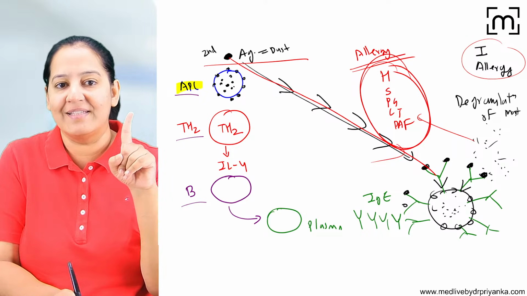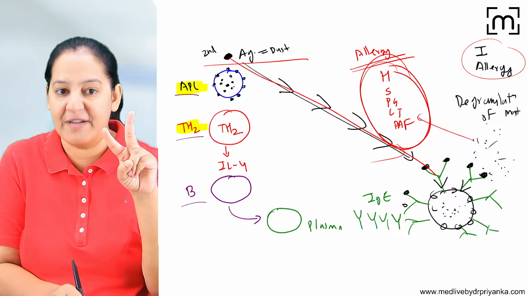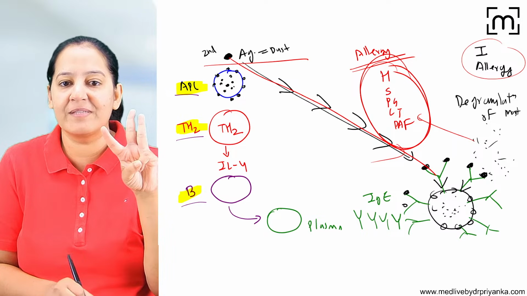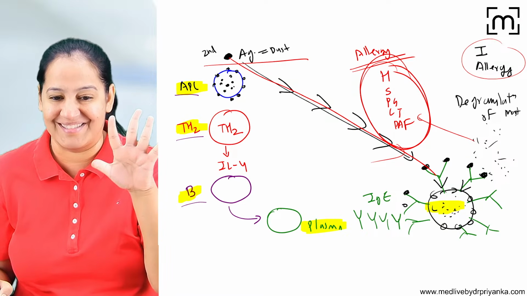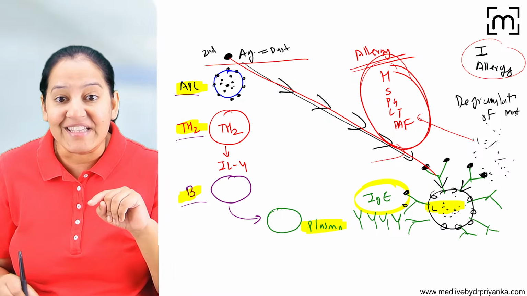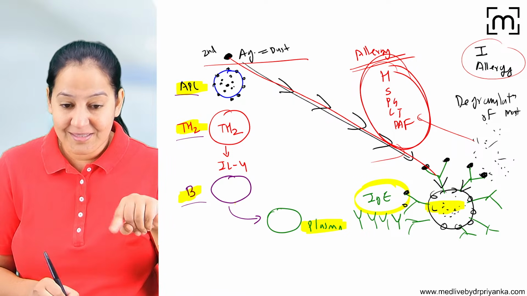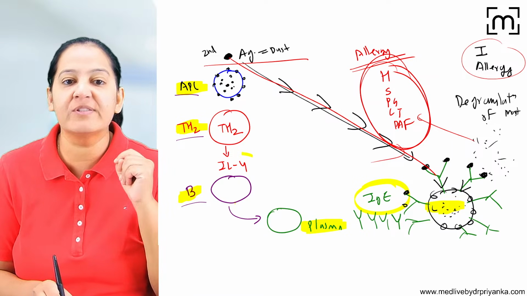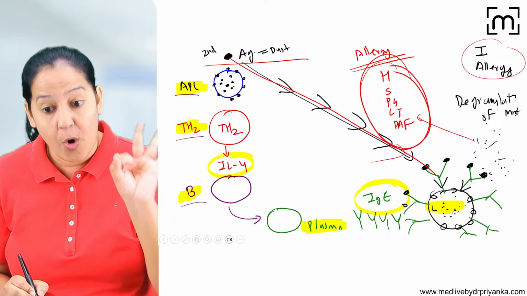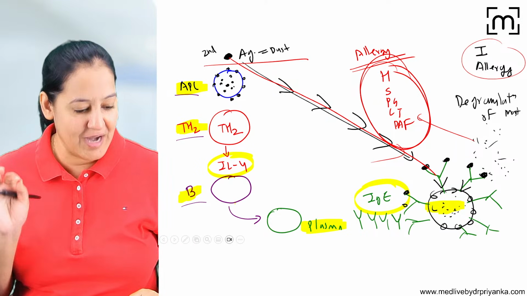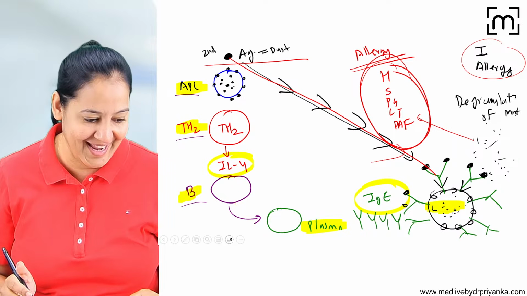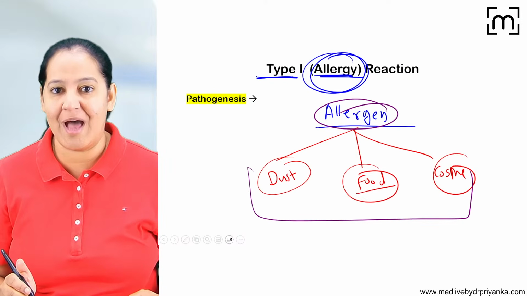Listen, the first cell is APC. Then the second cell is helper Th2. The third cell is B lymphocyte. The fourth cell is the plasma cell. And the fifth cell is the mast cell. Which antibodies are formed? IgE antibodies. What is the cytokine responsible for activation of B lymphocyte? It's interleukin 4. These all are your MCQs. So please learn it. You get many questions here. Okay. Say yes. I will show you the MCQs also.